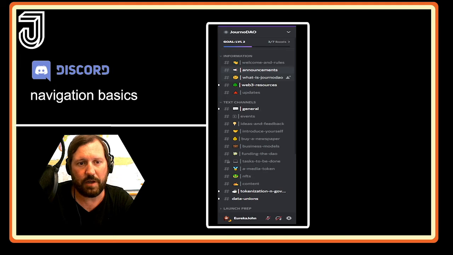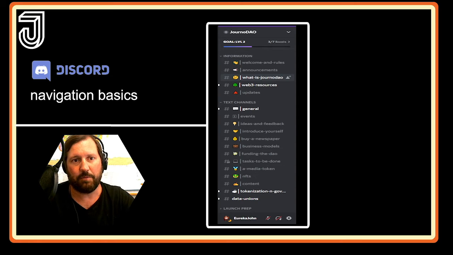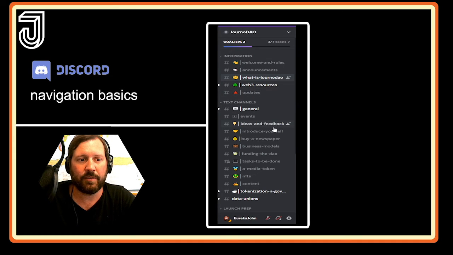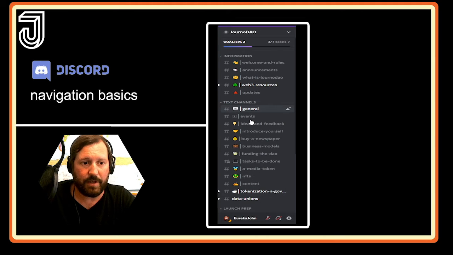Some channels you can write in, and some channels you are not allowed to write in. It's up to the administrator who is designing the server to decide who has access to which channels. You can even set up levels, and people can be assigned different levels of admin access. Here we have the text channels. I just contracted it, and I'll expand it again. Here's a general chat. You can set up channels for whatever functionality or topic of conversation you would like. That's basically how channels work.